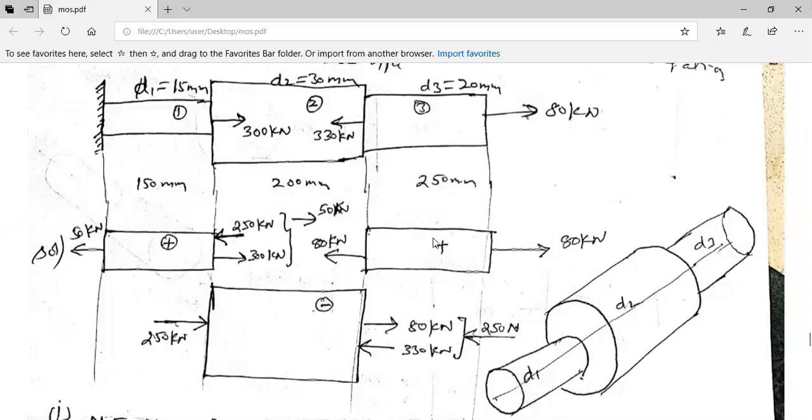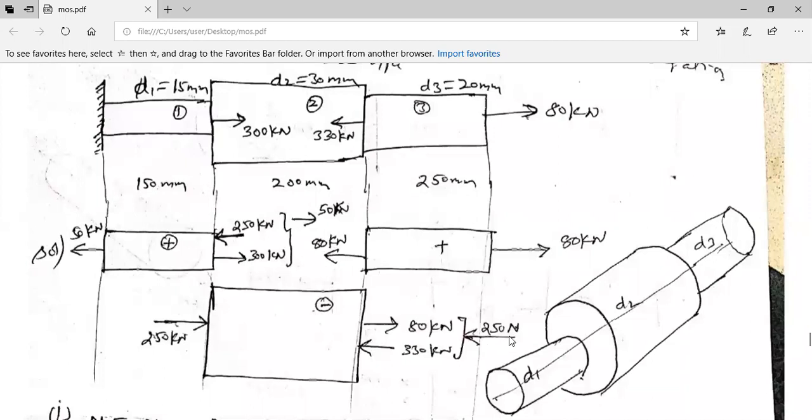Because there is going to be elongation. Now come here. This 80 kilonewton, I have put it over here. But if you see, initially itself 330 kilonewton is there, it is trying to push this. So when you take the net force, 330 minus 80, it is 250 kilonewton. In which direction? In the direction of the major force. So in this direction, I have taken 250.